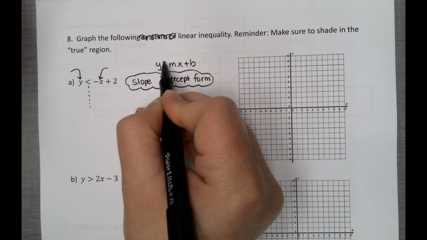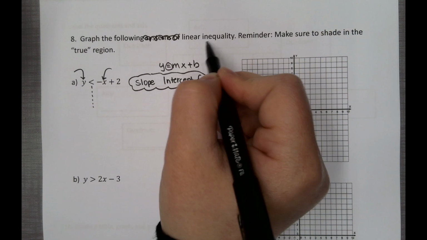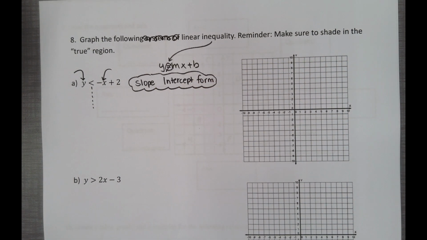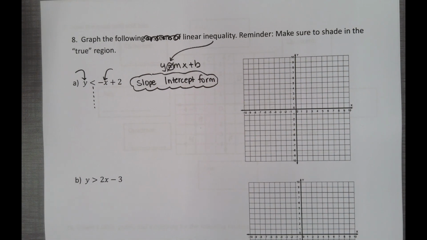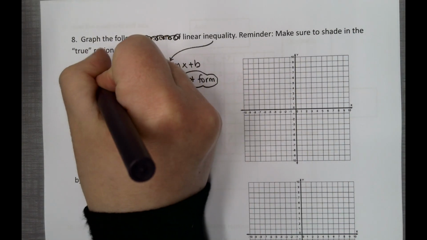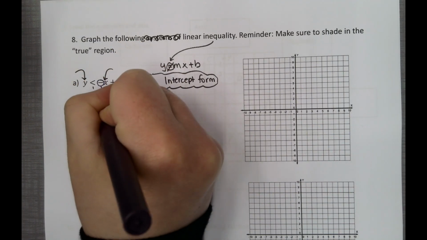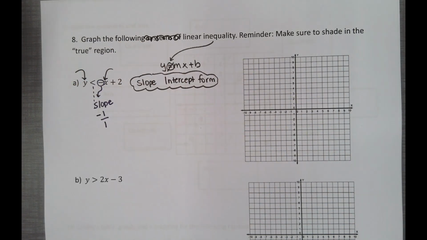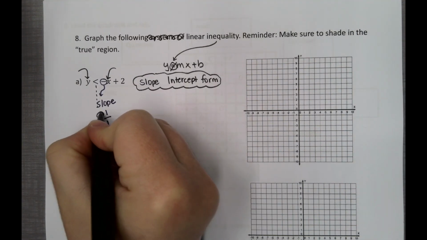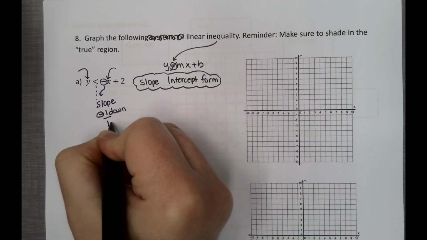Now for us, we don't have an equals, because we have an inequality. But what we're going to do is identify what our slope and our intercept are. Ignore the y. This right here is your slope. Yes, it is just a negative, so that means we have negative 1 over 1. And since we have negative, that means we're going to go down 1 and 1 to the right.